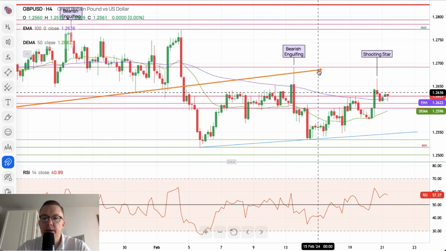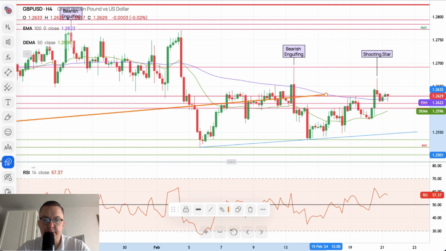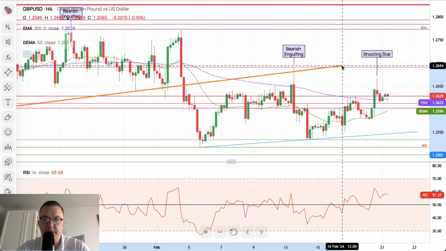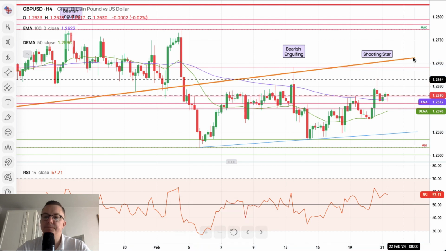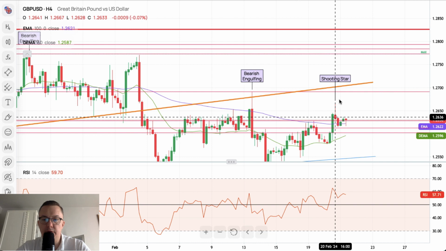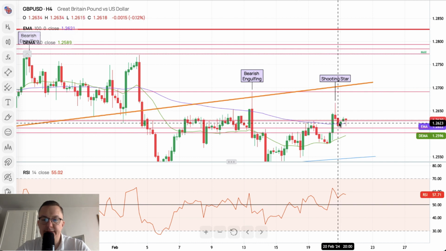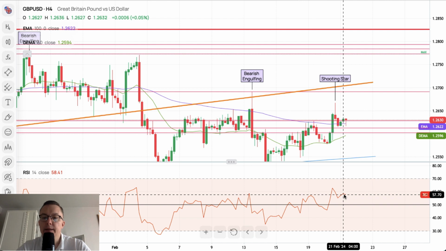This shooting star was made below this trend line, so the trend line is still valid. The high was made at the level of 1.2667. Then we tested the 100-period moving average, and now we are bouncing higher with positive momentum.